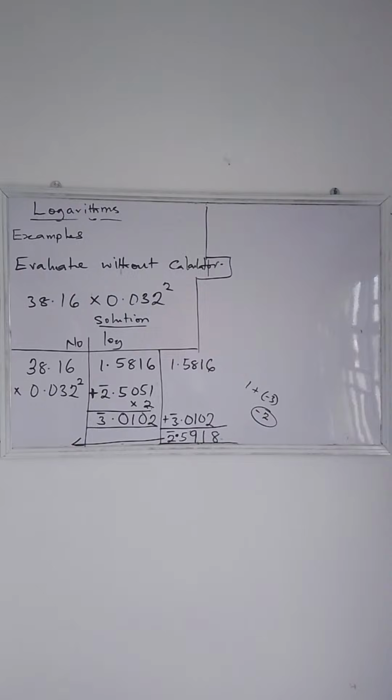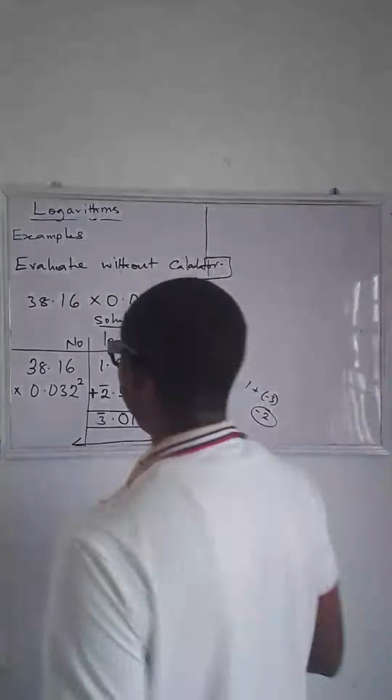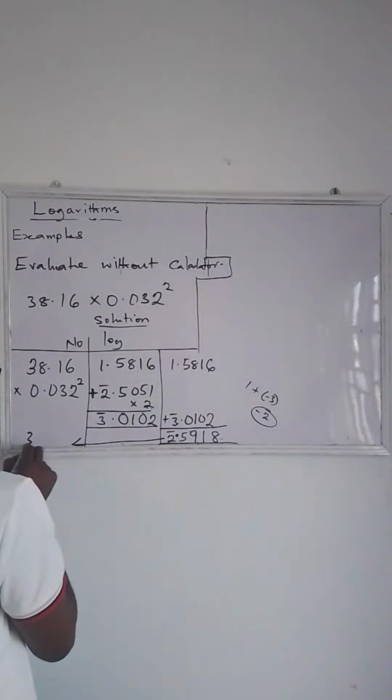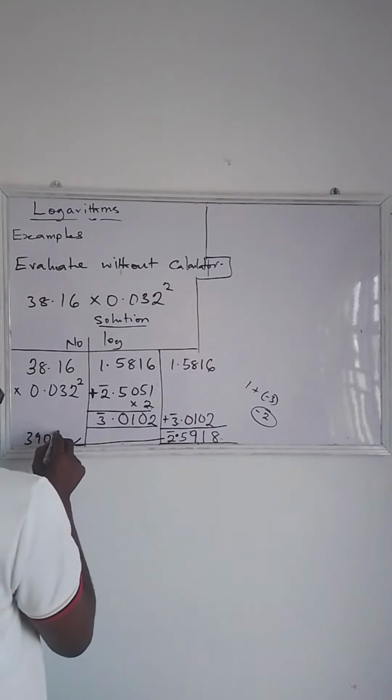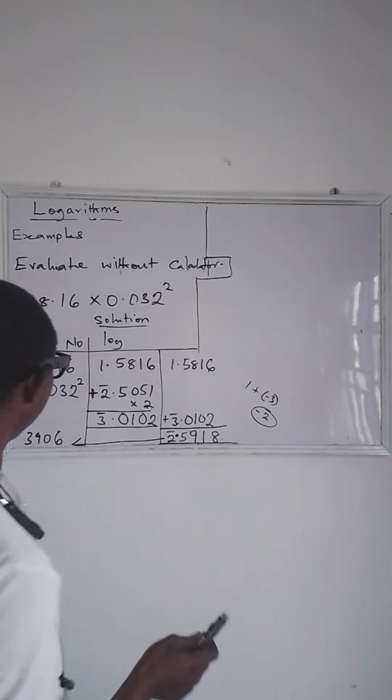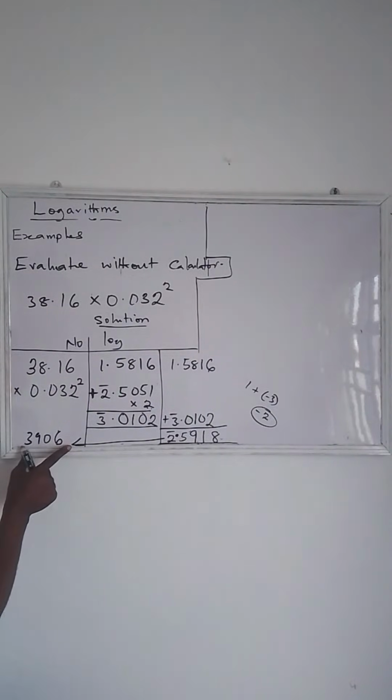Good, so the answer is 3906. So that is what I have here. That's what we have when you check your four-figure table.